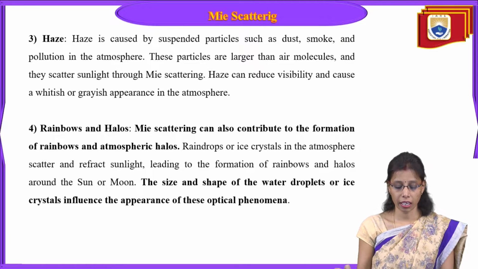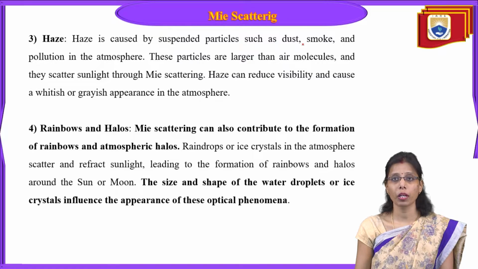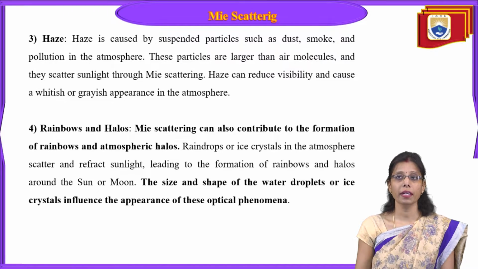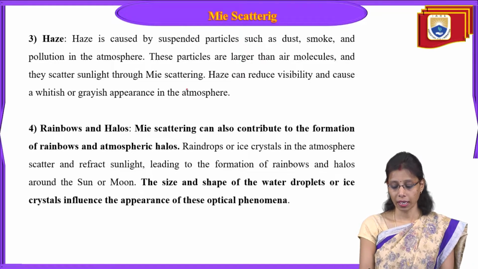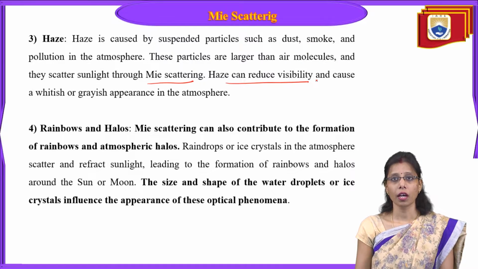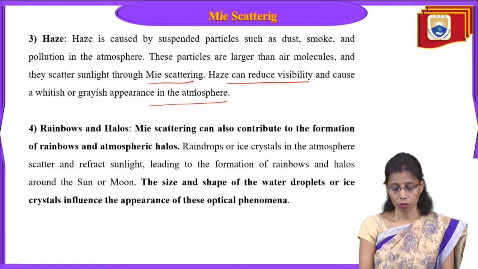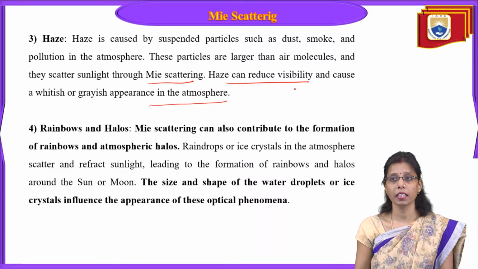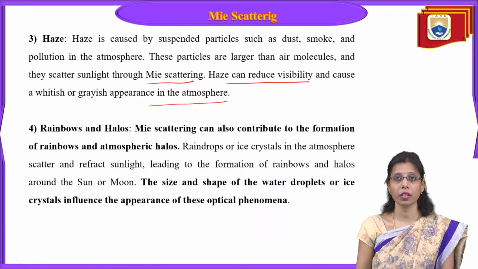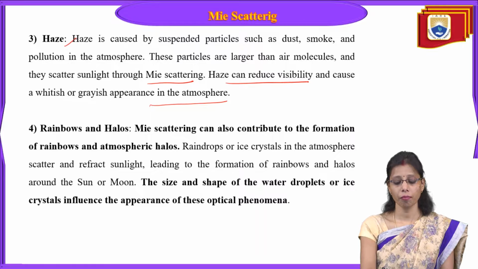Now we have haze. Haze is caused by suspended particles such as dust, smoke and pollution in the atmosphere. These particles are larger than air molecules and they scatter sunlight through Mie scattering. So haze can reduce visibility and cause a whitish or grayish appearance in the atmosphere, and this happens due to Mie scattering.